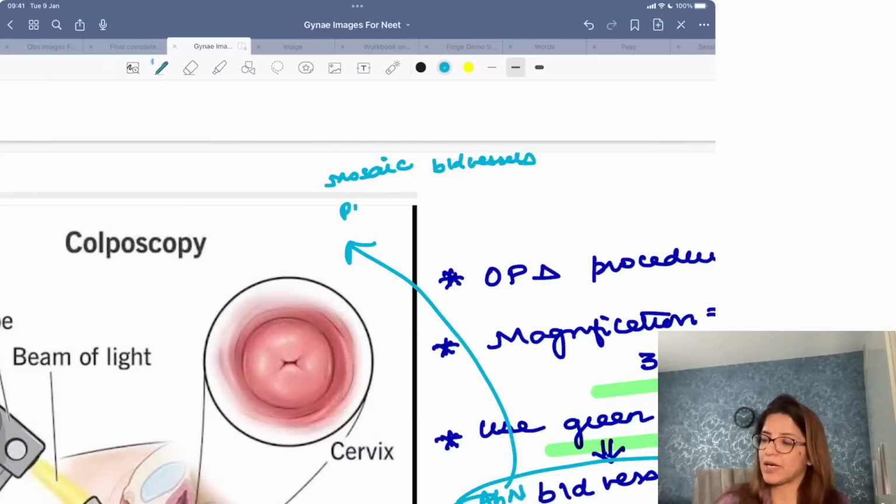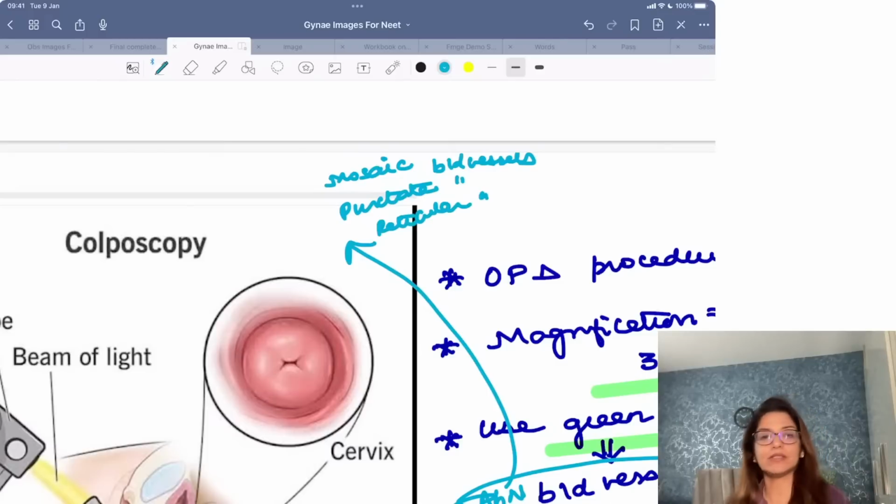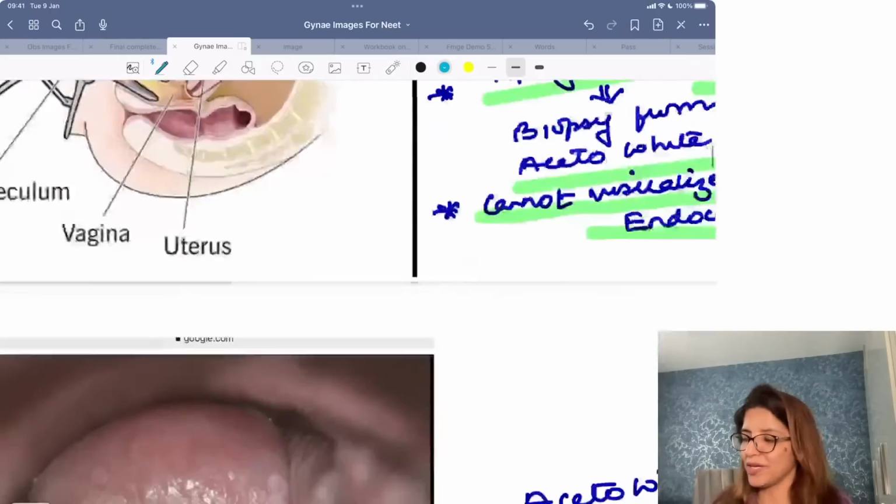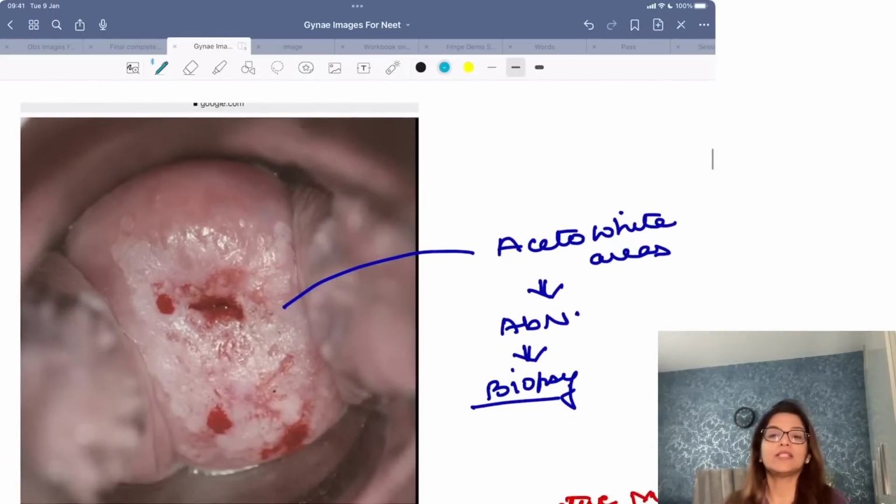You can get punctate blood vessels, or you can get reticular blood vessels, right? Now, the next image is, what you are seeing over here is that cervix, and in cervix you are getting some white areas and some pink areas. These white areas are called as aceto white areas.